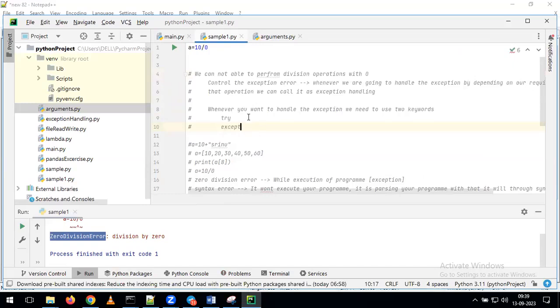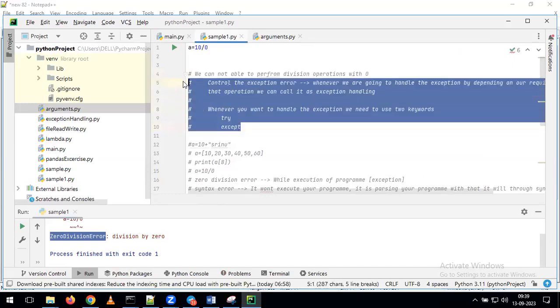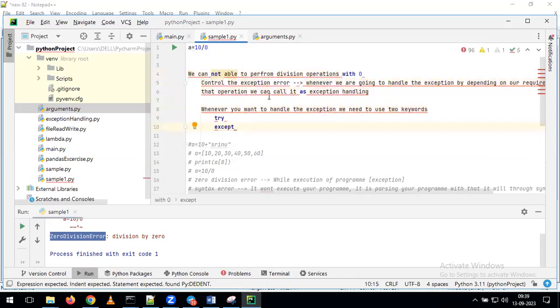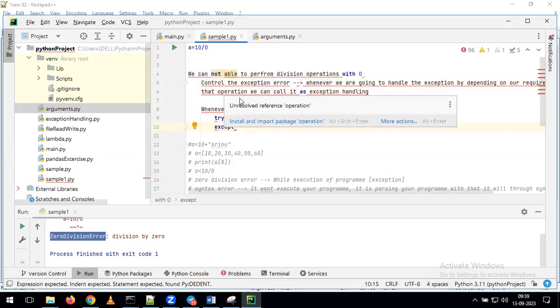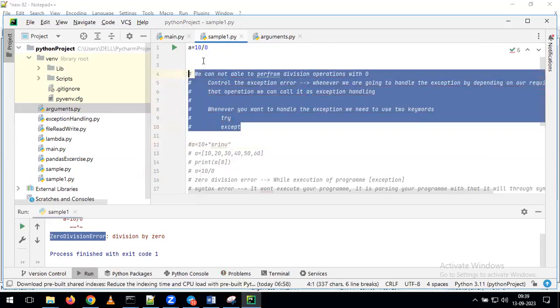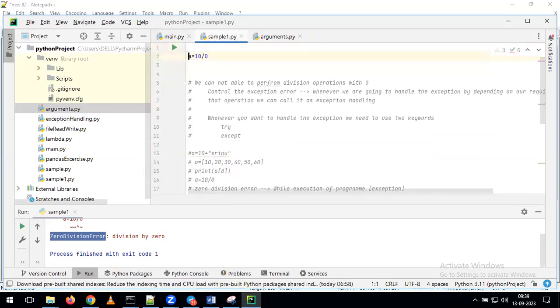Now tell me why I'm commenting all these lines. This is a kind of note study. If I run the program without commenting this, it will throw a syntax error, because I am typing everything not in Notepad but in PyCharm. That's the reason I'm commenting all these lines. Now, see here. First, I'm giving the try keyword. After that, I'm giving a is equal to 10 by 0.